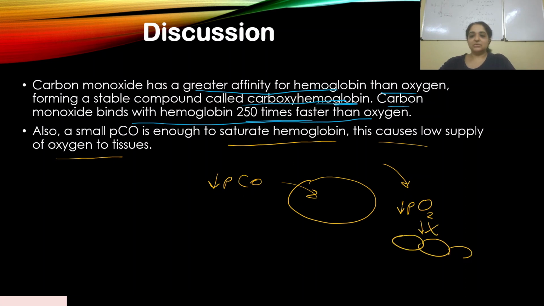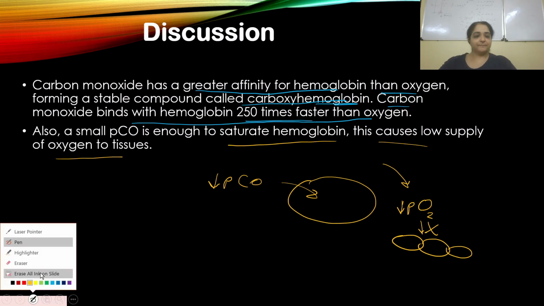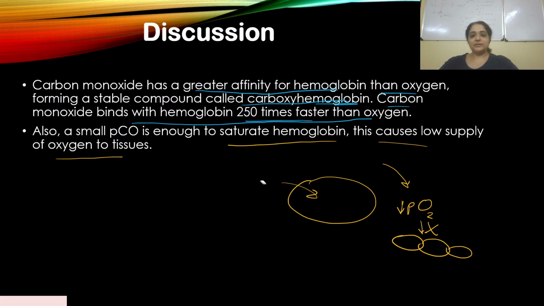So this is the tissues. Oxygen supply to tissues decreases because now it is occupied by carbon monoxide, and very small amounts are required for it to occupy. Because of that, it has greater affinity. It occupies 250 times faster than O2, and so O2 loses the race, the competition. We'll look at that a little bit in detail.